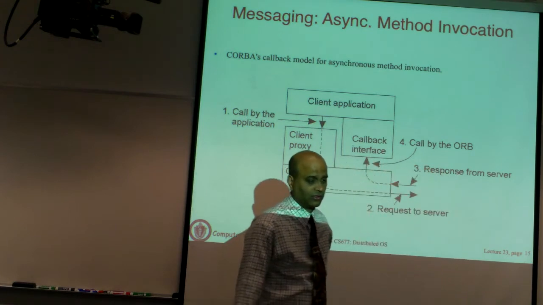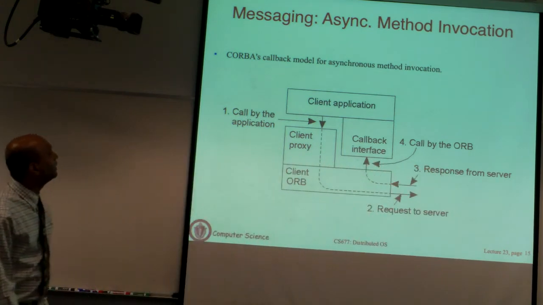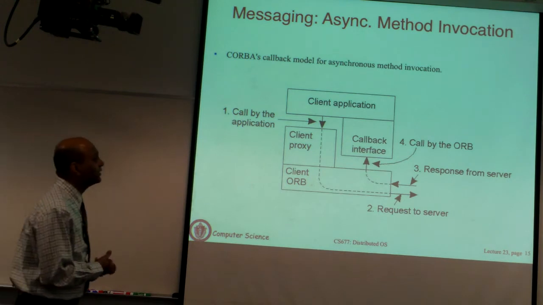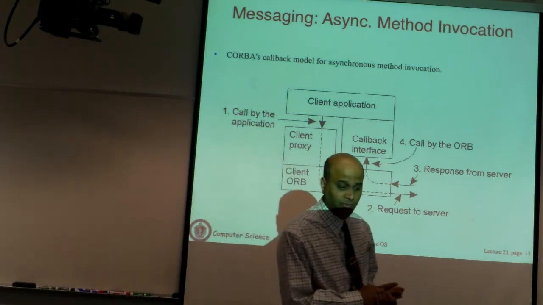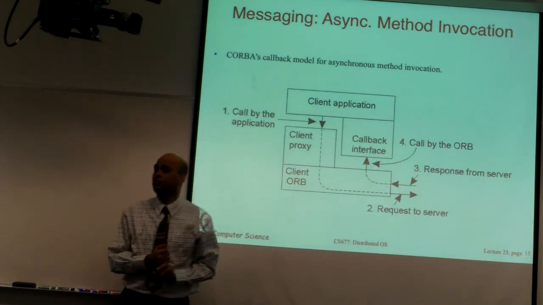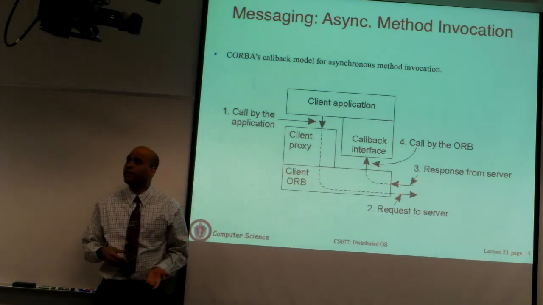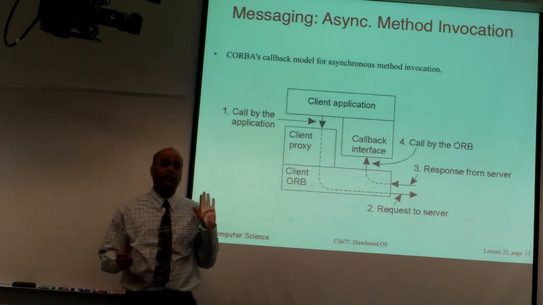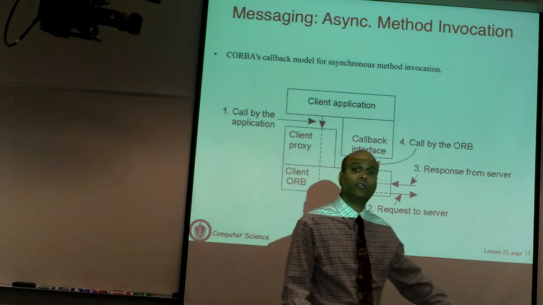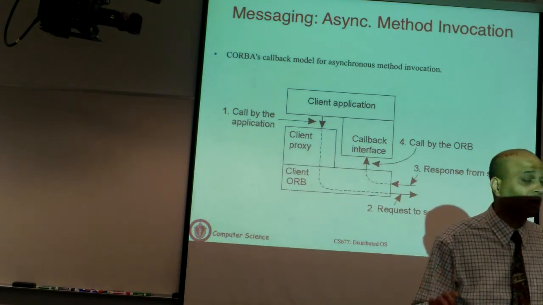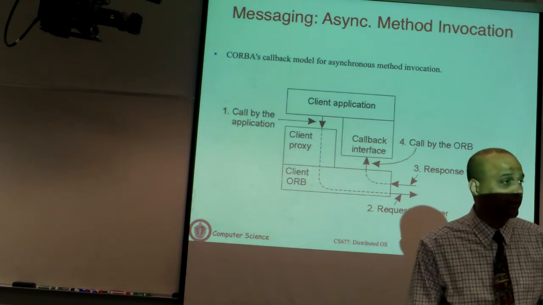Okay, so the last thing in Corba that we are going to look at is asynchronous method invocation. This is basically the way you do asynchronous RPCs. This is the implementation of it. There are two ways by which you can make an asynchronous RPC and not wait for a response. Asynchronous RPCs or RMI simply allow you to send off a request to a server and then continue execution. The response is delivered to you at a later time.